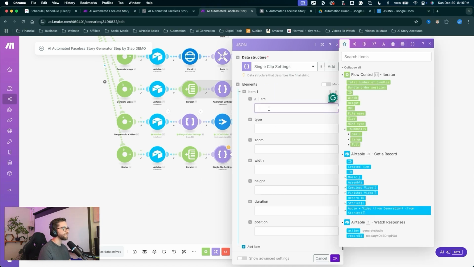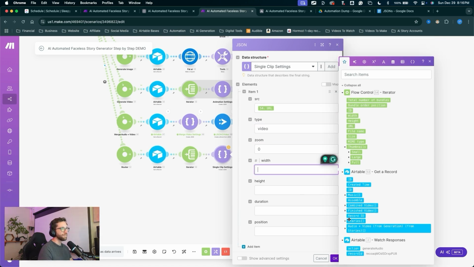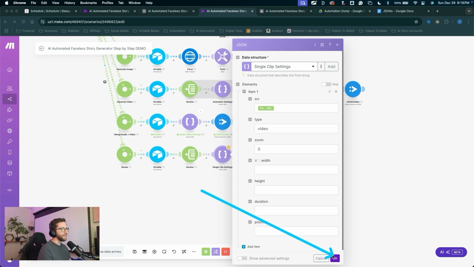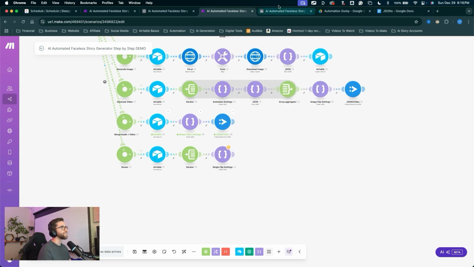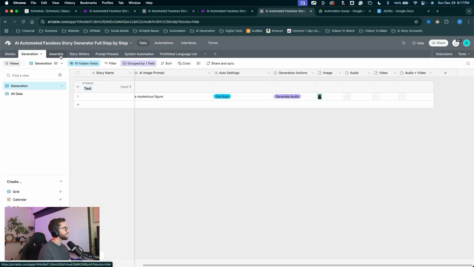Click into the source. This will be the URL from the iterator. For the type, type in video. For zoom, 0. For width, we're going to find our width again, and we'll have to go through that connection process in the assembly table. So for now, we can just hit OK. Let's jump over to Airtable, come into the data, come into the assembly table.